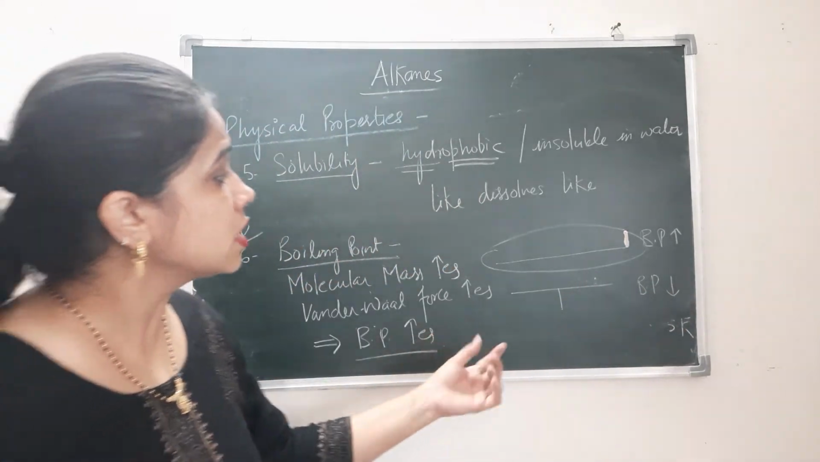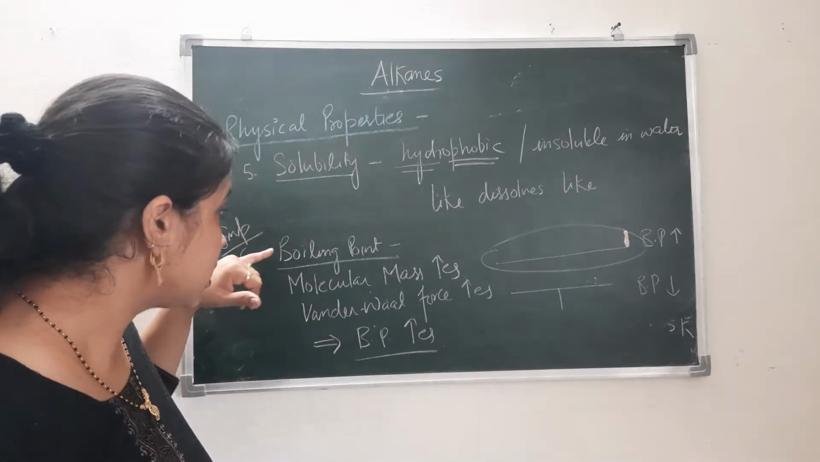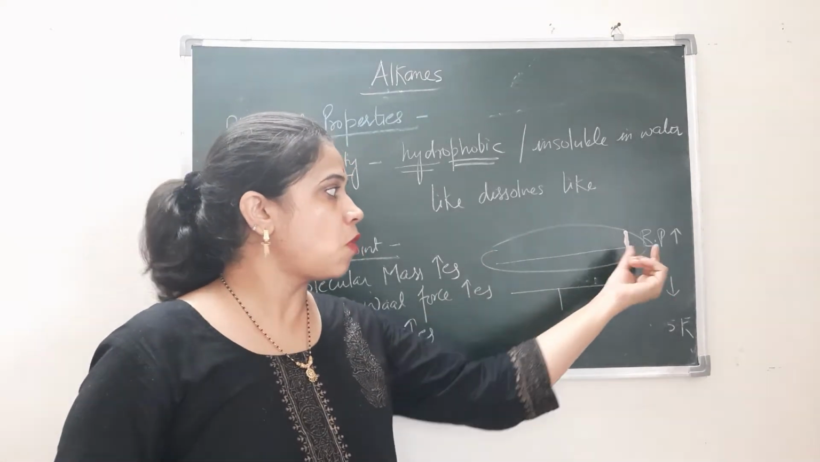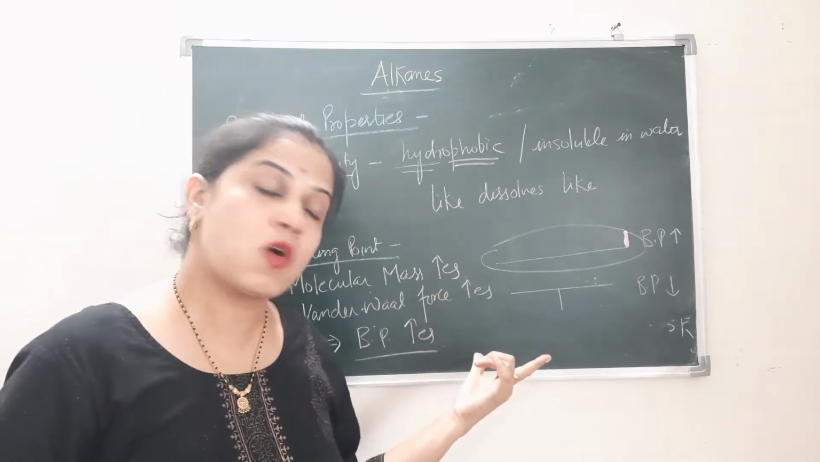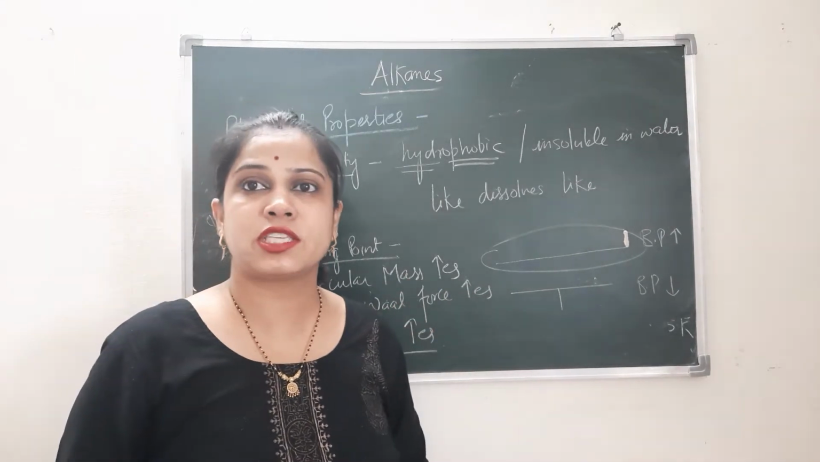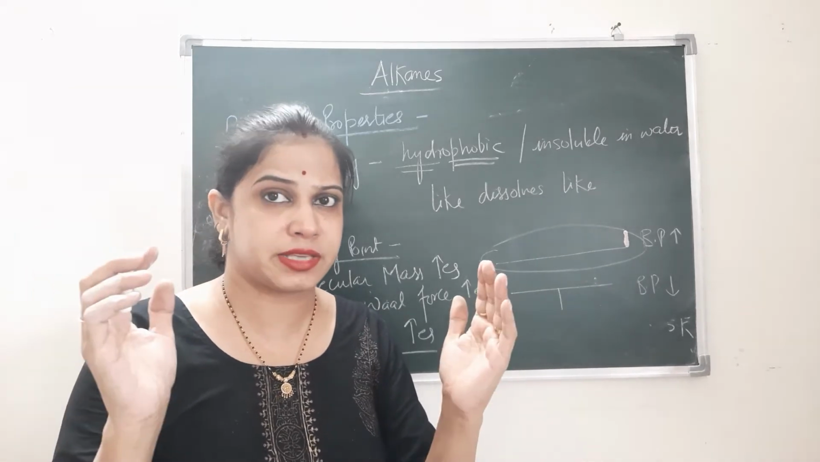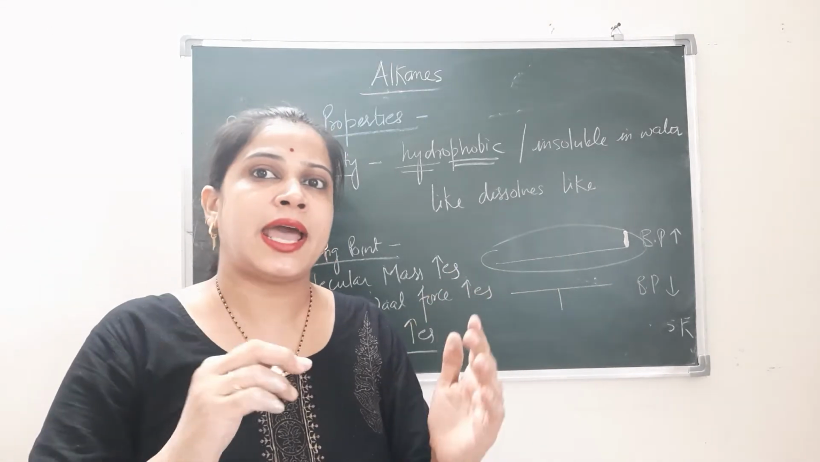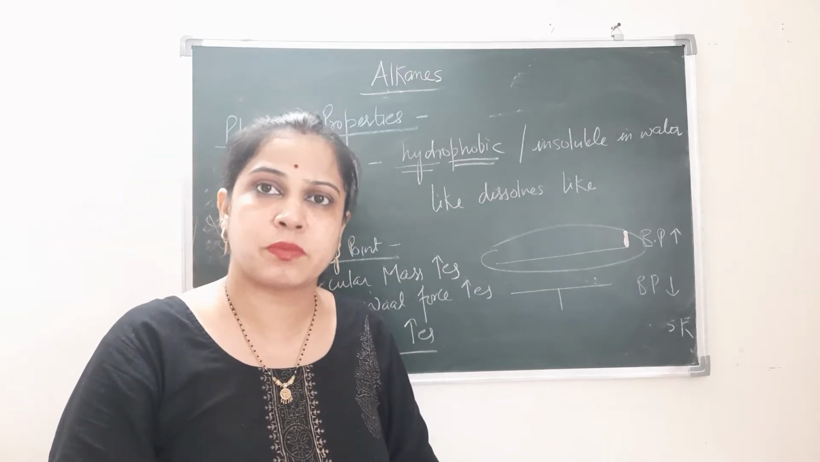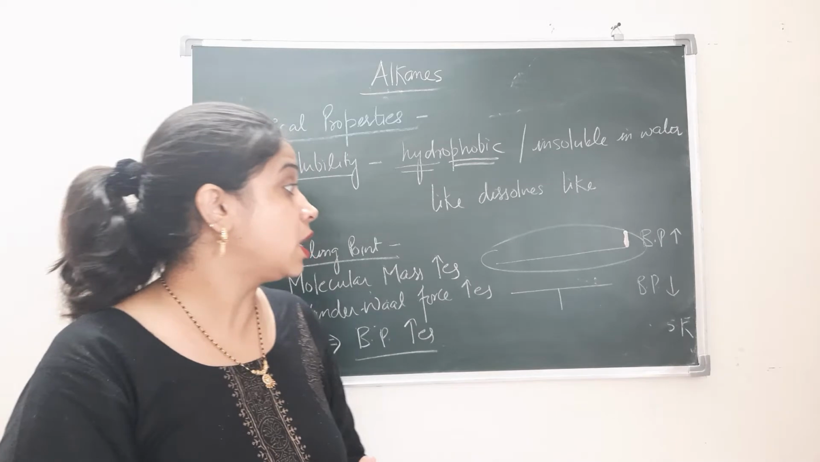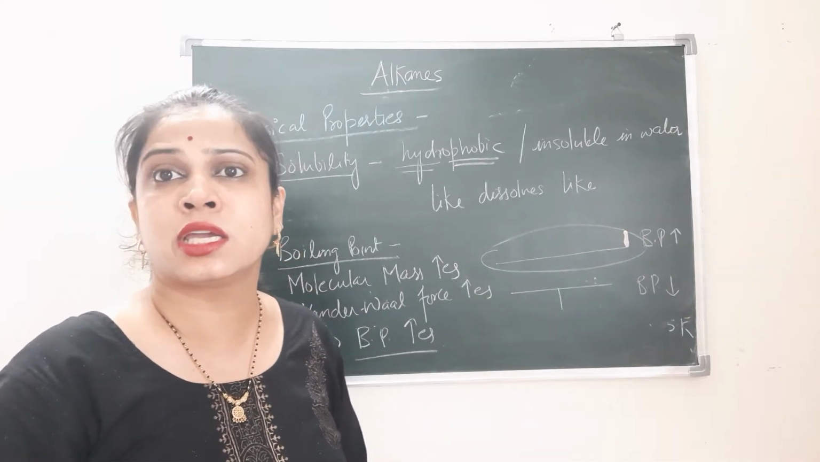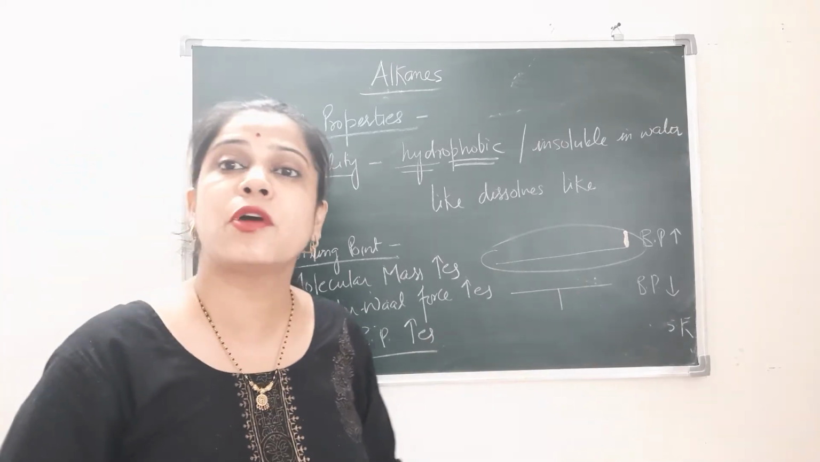This is because, as I told you, the boiling point depends on the van der Waals force, and the boiling point depends on the surface area also. Why? Because the van der Waals force depends on the surface area. As the surface area decreases, it becomes compact, then the extent of van der Waals forces also decreases, because of which less amount of heat will be required. That means the boiling point decreases.